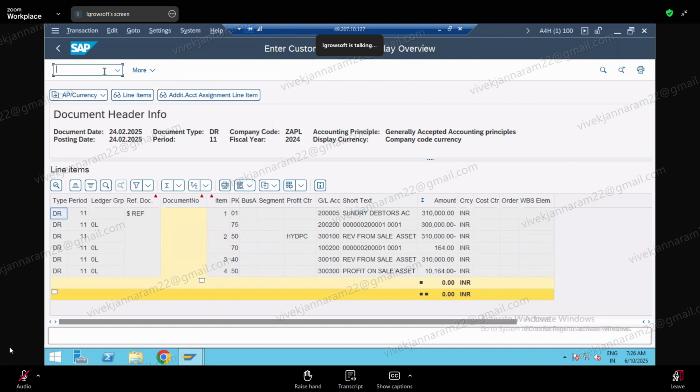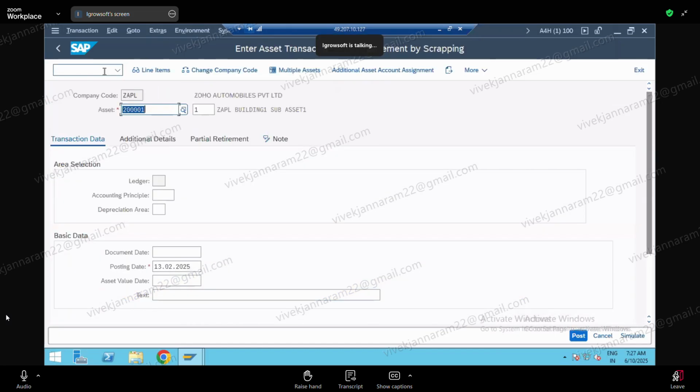Retirement without revenue. Retirement by scrapping, scrapping of the asset. What is the T code? Retirement without revenue, ABAVN. Okay. Retirement by scrapping, right?